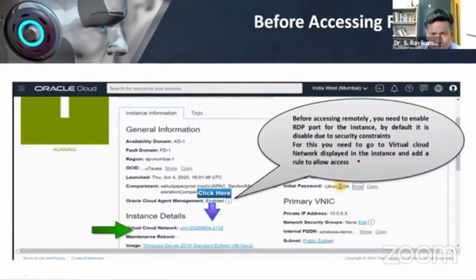So what are the next important rules you have to put in place? Now the server has been created. What are the other things you have to do? The next important thing to keep in mind is that you have to define the RDP, which stands for remote desktop protocol. Down here I have put the arrow. If you click on it, it will provision it and you can proceed further. This is the next step we have to follow.